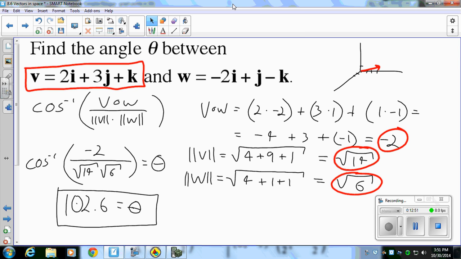And then my w is going to be in the negative direction, 1, 2, and I'm going to have a j component being just a 1, and a k component being down, so I'm going to be down here. It's kind of hard to visualize, but we are talking about this theta being the angle in between these two vectors.